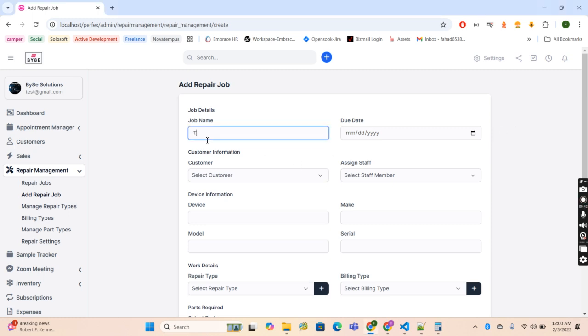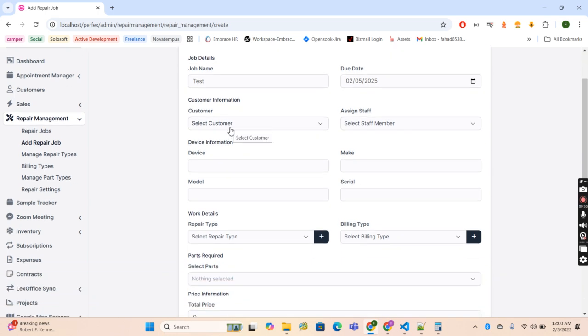Let me create a test job. From here you can select some due date. Let's say if any customer walked into your shop, then you can create a job. I'm just creating a sample. Let's say it is either a laptop or a mobile device. Let's say it is a mobile device. Make Samsung, let's say 6, serial 1 2 3 4 5,